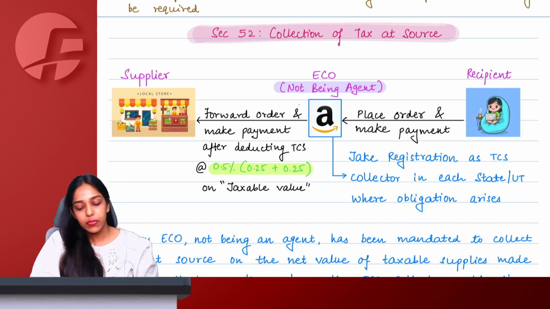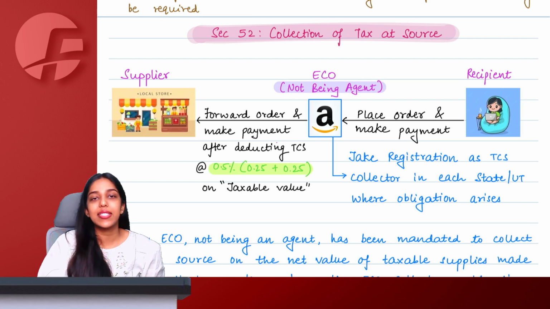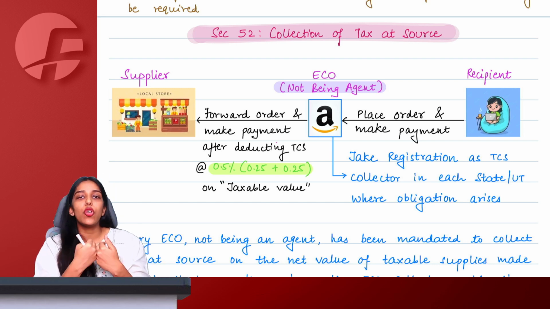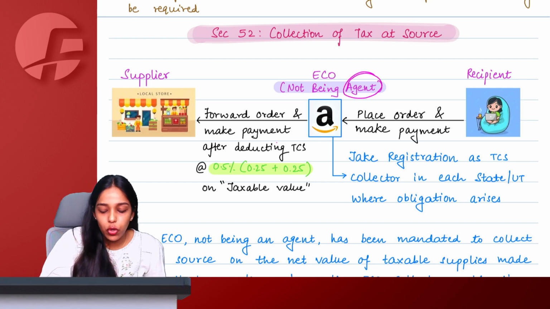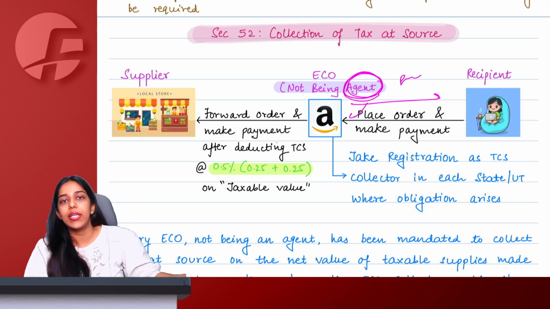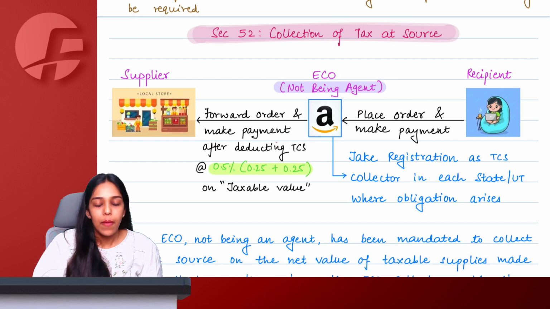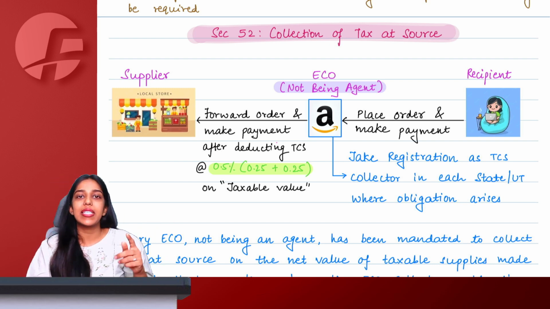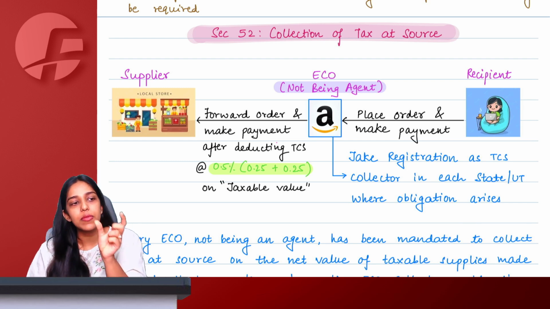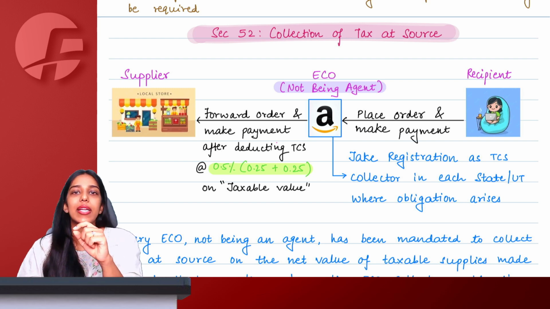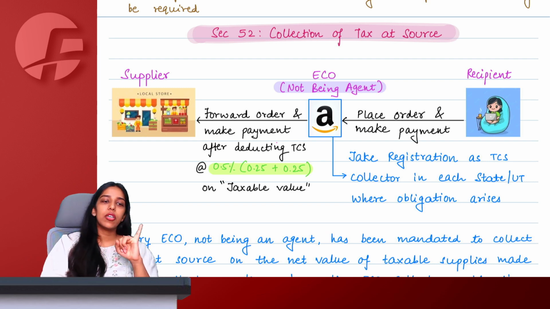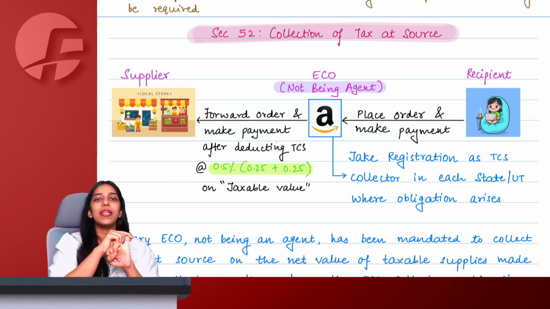But let us say that the e-commerce operator starts to act as an agent, starts issuing invoices in own name. In that case, you cannot collect your own TCS only. So if you become an agent and you issue invoice in your own name, it's your supply only and you cannot collect your own TCS. So always you have to be very sure that the e-commerce operator is not acting as an agent. The question might satisfy all conditions of TCS, but one small line that they've written that ECO is our agent will change everything and no TCS provisions will apply. So point number 1 that is important is ECO should not be your agent.